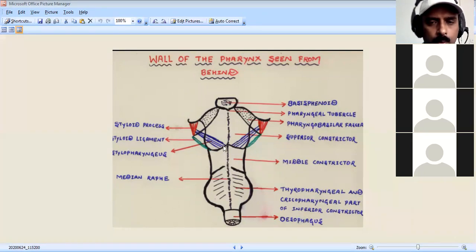That is all about the pharynx; we have come across the muscles of the pharynx, which we call the constrictor muscles of the pharynx. Then going to the next part.